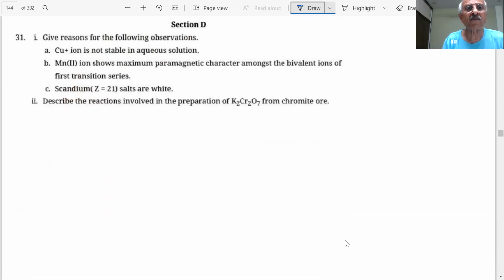Give reasons for the following observations. Cu+ is not stable in aqueous solution. What happens? Cu+ undergoes disproportionation.